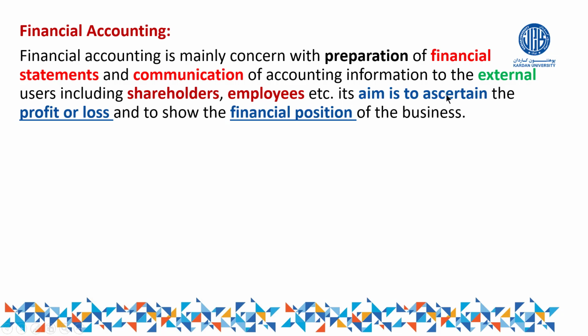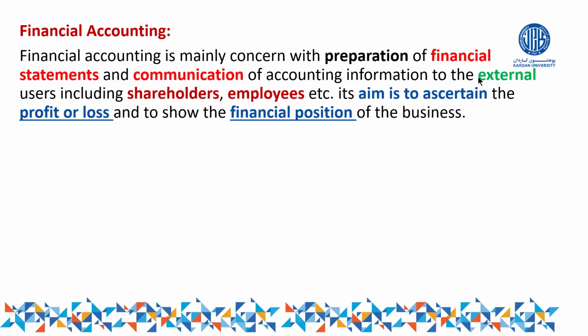They make the financial statements to do what? To ascertain the profit and loss, to show whether the business made a profit or suffered a loss, and also to show the financial position of the business, right? So these are the two main objectives behind financial accounting. Financial accounting is responsible for making financial statements communicated to the external users. Don't forget this part, that financial accounting is especially made for the external users.